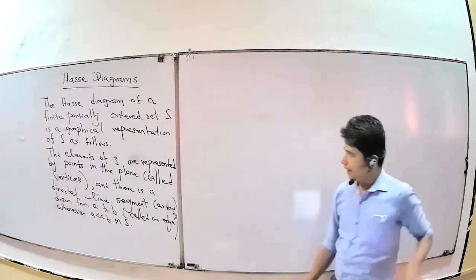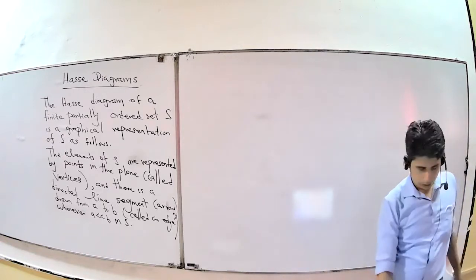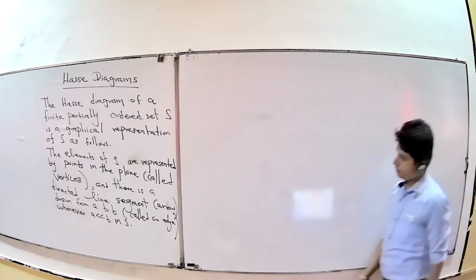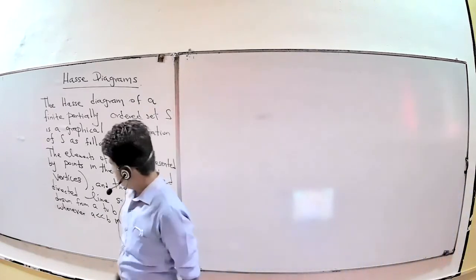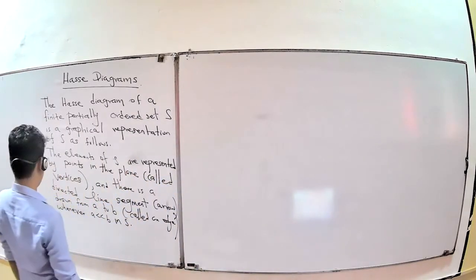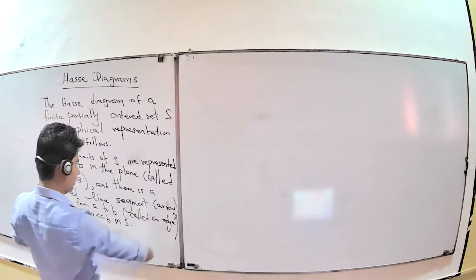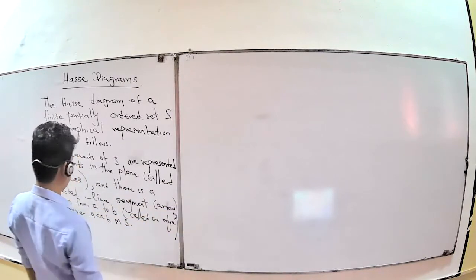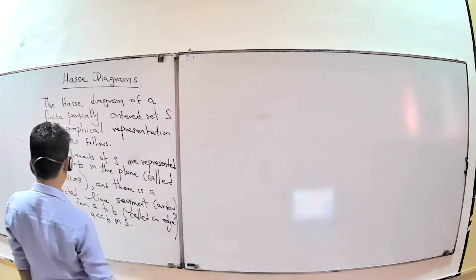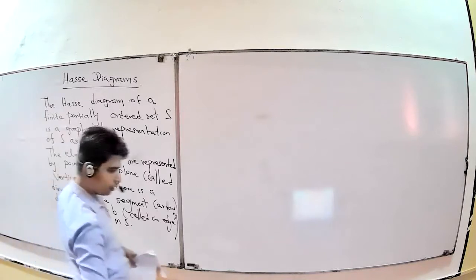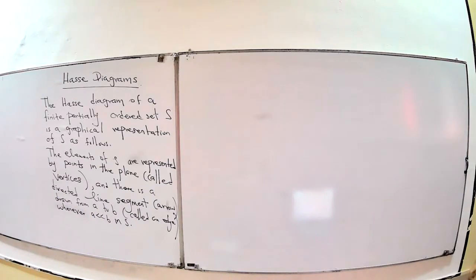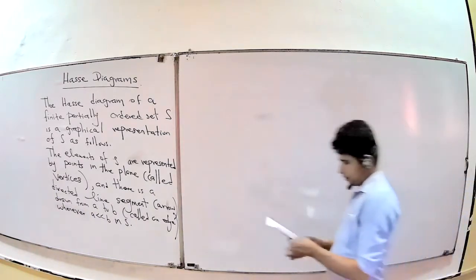The elements of S are represented by points in the plane called vertices, and there is a directed line segment, an arrow, drawn from A to B. It's called an edge whenever B covers A in S.